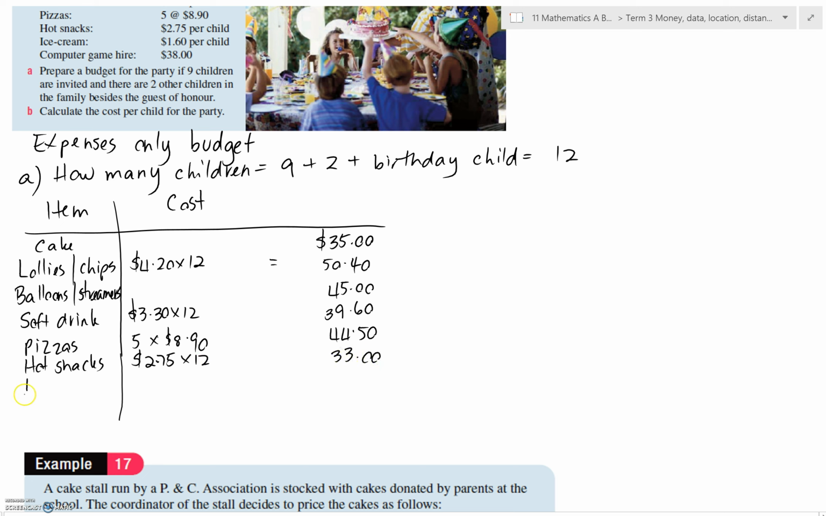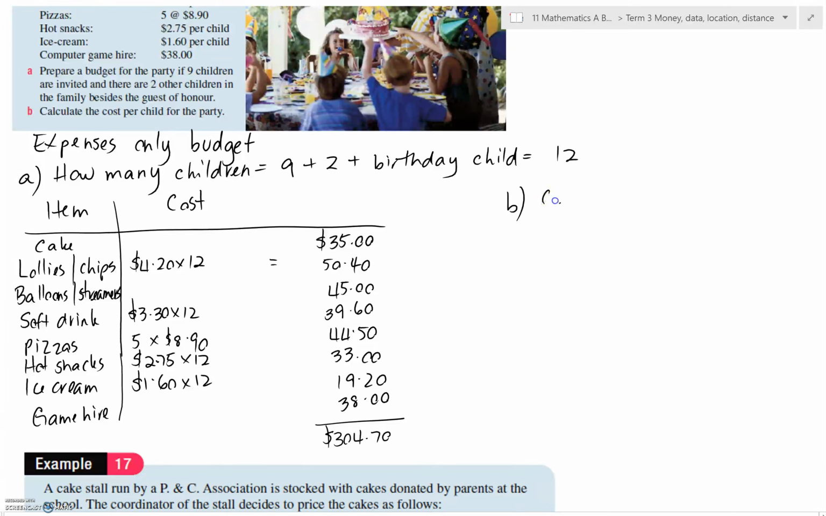We're also having ice cream at $1.60 per child, $19.20, and we're having game hire, computer game hire, and that's just a cost for the entire party. So once you've got everything listed, just add them up. So the total budget for this party is going to be $304.70.